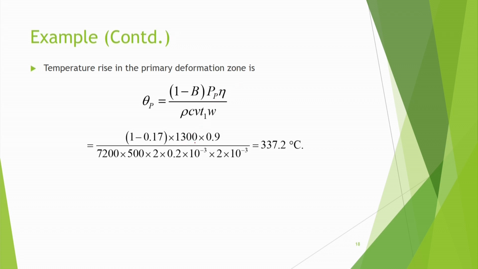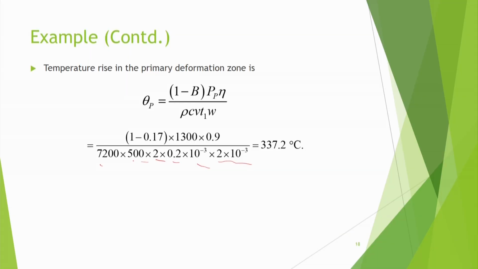So PP was 1300, eta is the Taylor-Quinney coefficient, that is 0.9, rho I have put 7200, C is 500, V is 2 meter per second, t1 is 0.2 into 10 to the power minus 3, and W was 2 millimeters, so 2 into 10 to the power minus 3, and this comes out to be 337.2 degree centigrade.